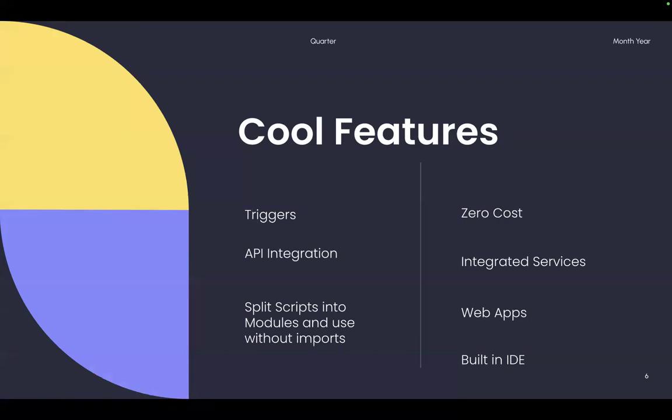You can split scripts into modules, so that feels a lot like Node when you're splitting your different areas of work up, so you're maintaining readability in the code. But what is cool is you don't have to import anything. You can split as many scripts as you want into an application, and those functions are just known throughout the application. There's no imports for it. I thought that was kind of a cool feature because it avoids a lot of clutter at the top. It doesn't have full support for all Node modules. But generally, by using the Google platform, a lot of those modules you wouldn't need.